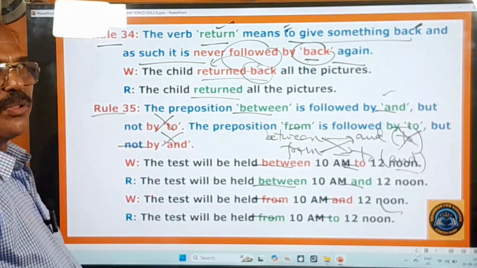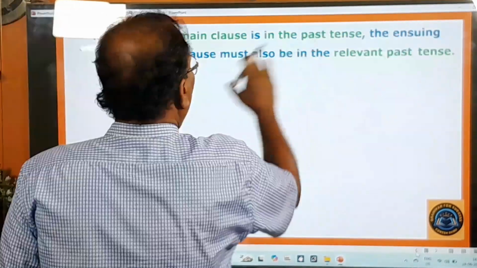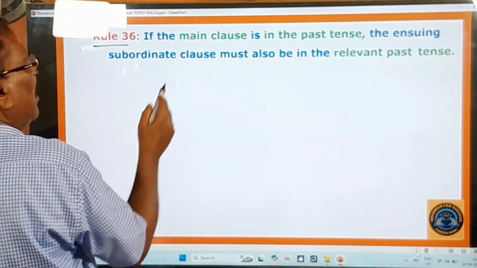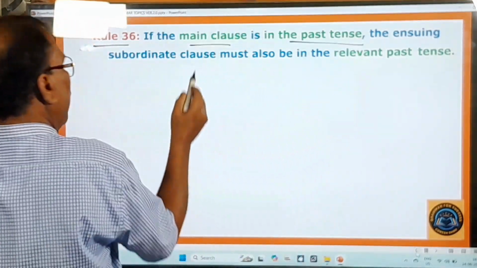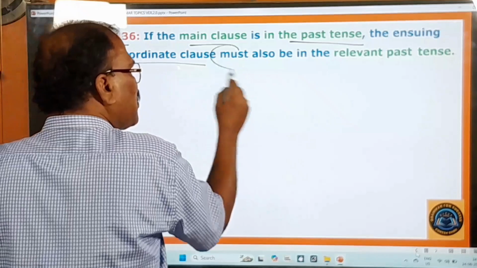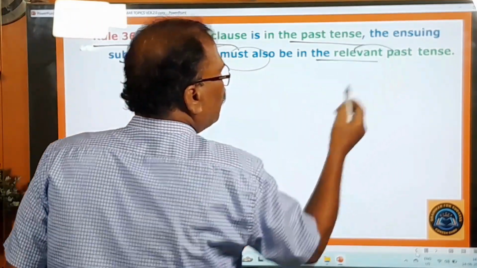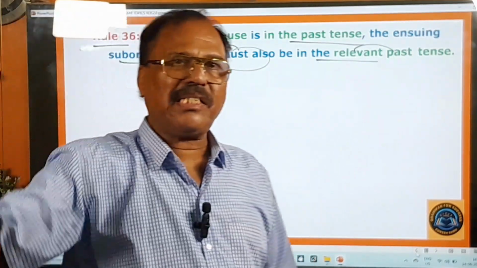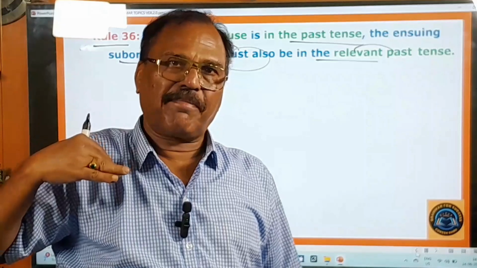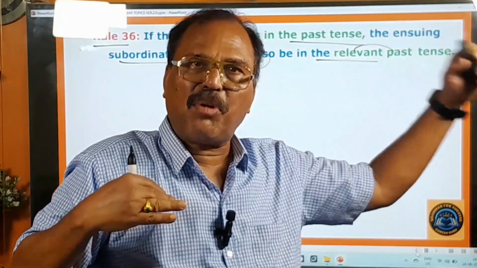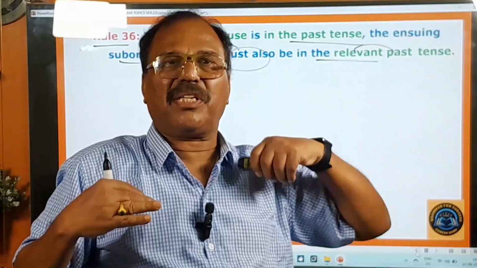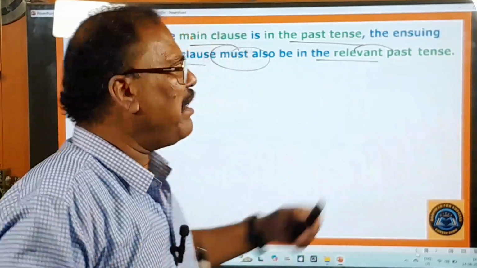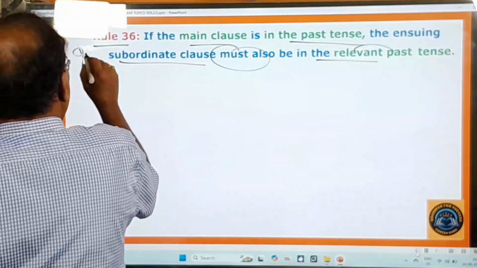And now you move on to other important rules. Rule 36. What is that? If the main clause is in the past tense, the ensuing subordinate clause must also be in the relevant past tense. That means if there is past tense in the main clause, in the succeeding subordinate clause also, there must be used only the relevant past tense. That is the rule here. Very, very important from your examination point of view, right?